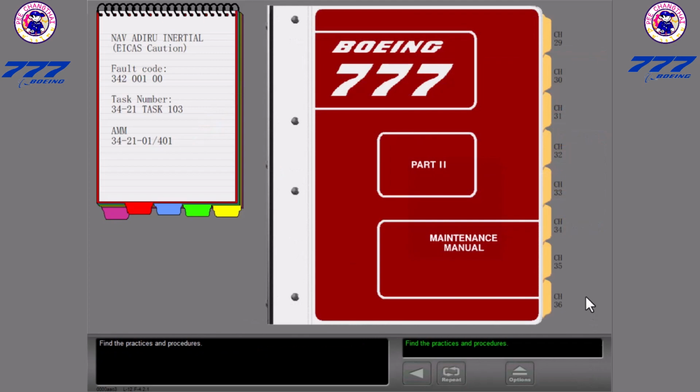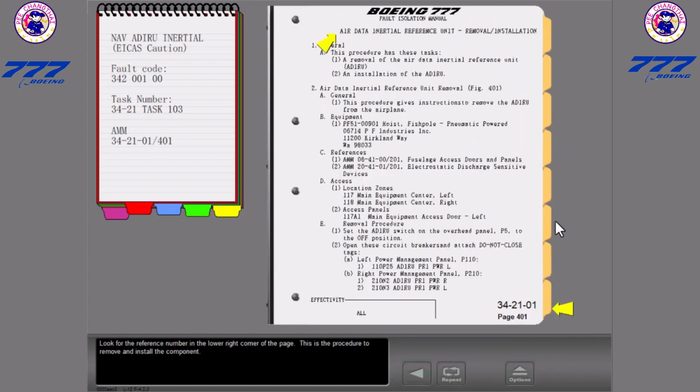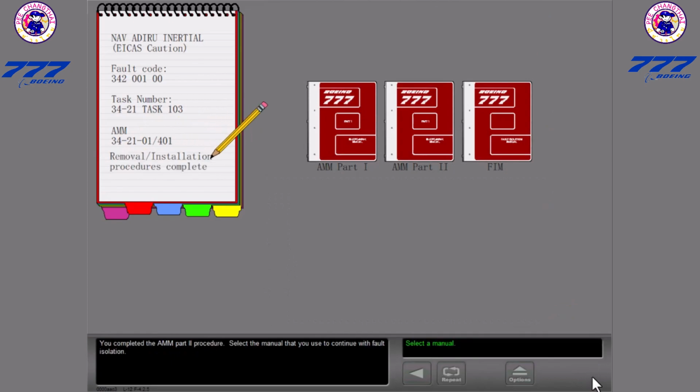Find the practices and procedures. Look for the reference number in the lower right corner of the page. This is the procedure to remove and install the component. You completed the AMM Part 2 procedure.